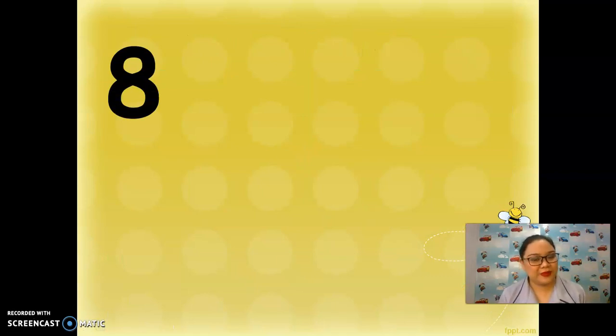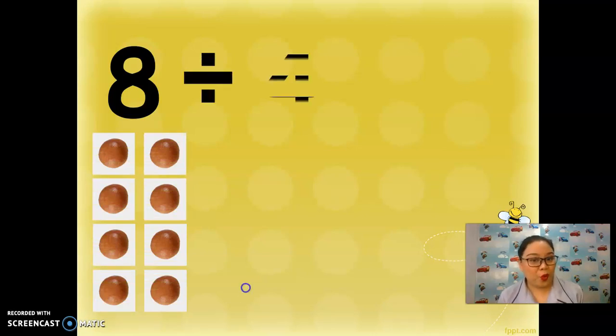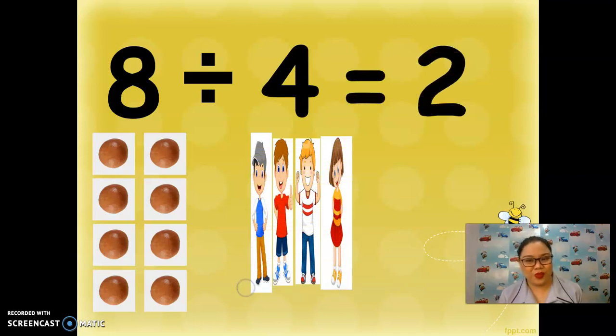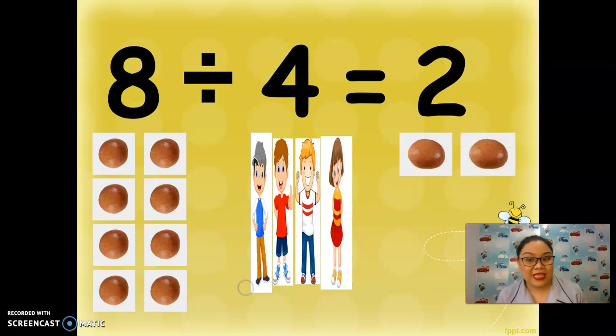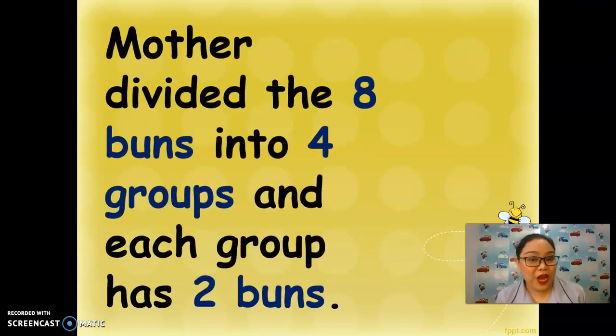So 8, which are the buns, divided by 4, which are the children, equals 2, which is the number of buns each child got. Mother divided the 8 buns into 4 groups, and each group has 2 buns.